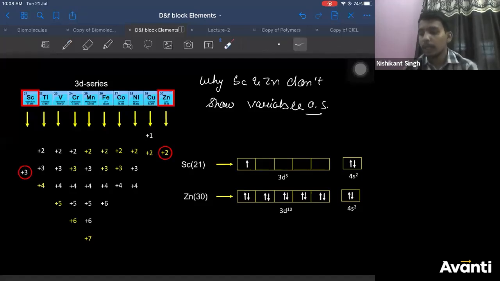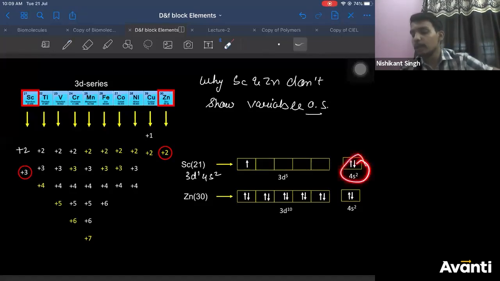Simple reason. Write down the electronic configuration of scandium. It is 3d1 4s2. Correct? Now, see this. These two electrons will anyways participate in bonding. Now, if you remove these two electrons, 3d1 will not remain as it is. Getting a point? You should have a counter question: Sir, why can it not show +2? If you remove these two electrons, it can show +2. Why will it not show +2?